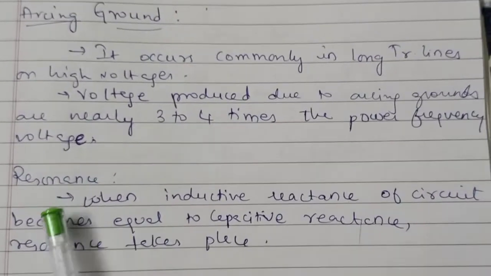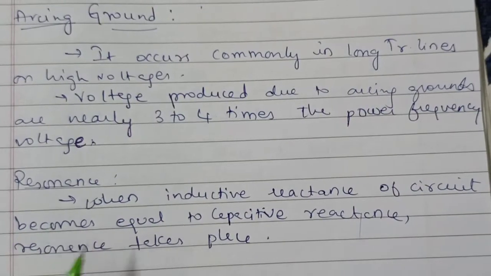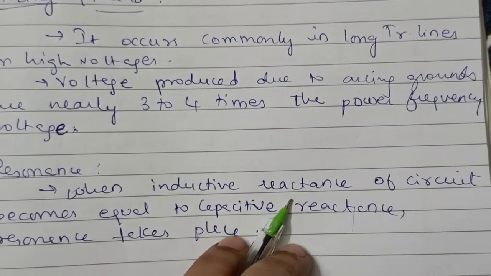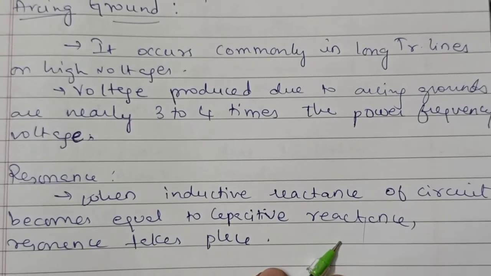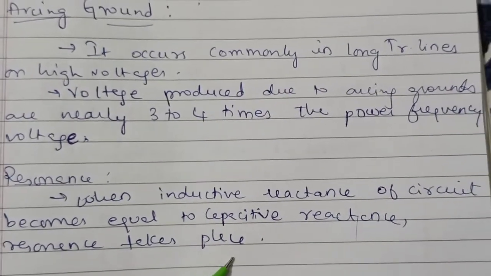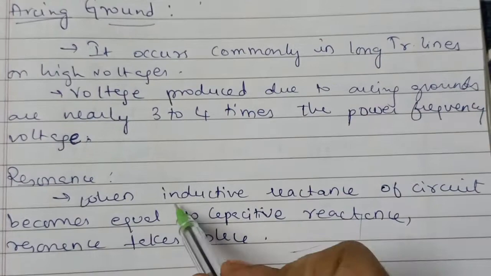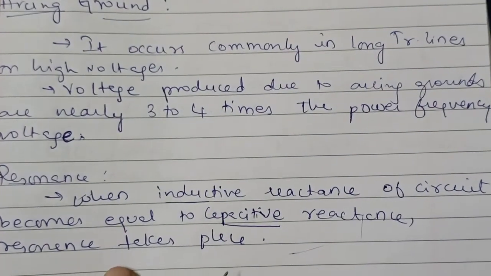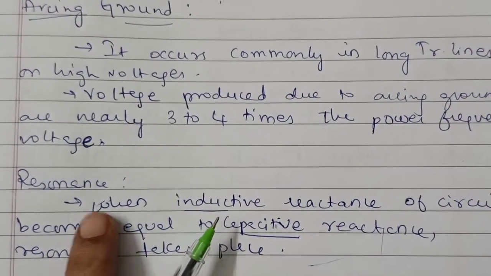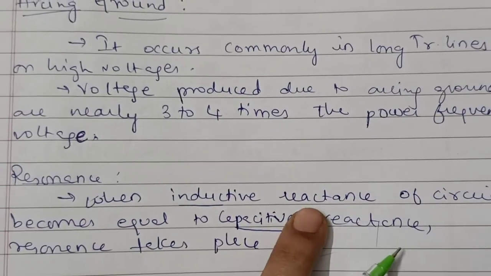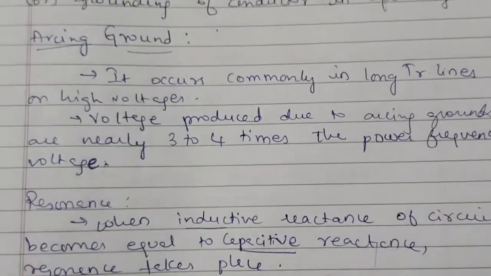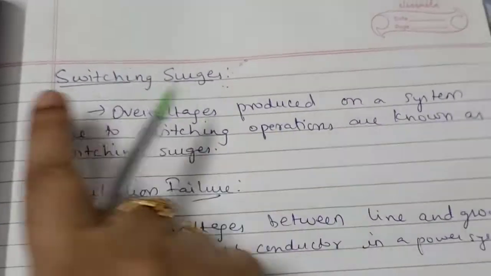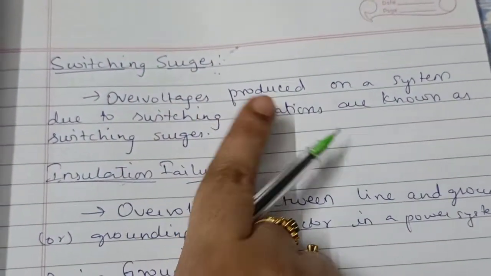Next is resonance. When the inductive reactance of the circuit becomes equal to the capacitive reactance, then resonance takes place. Remember, we have inductors and capacitors in a circuit, so when the inductive reactance is equal to the capacitive reactance, resonance takes place. I hope this is clear. Switching surge is because of switching operations.